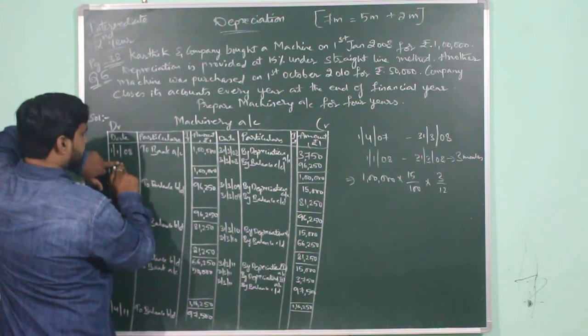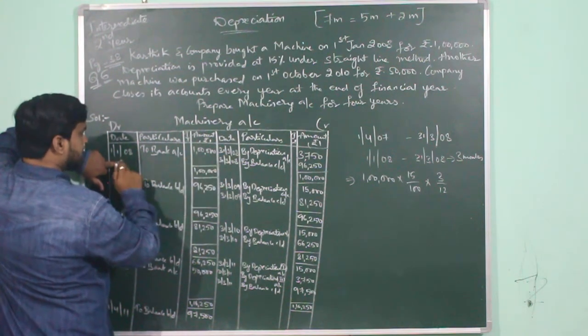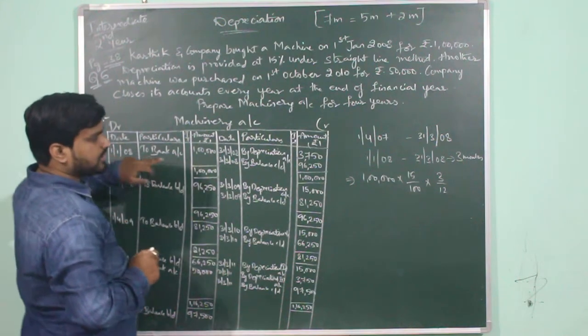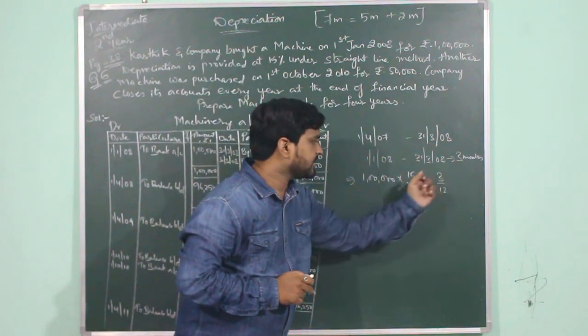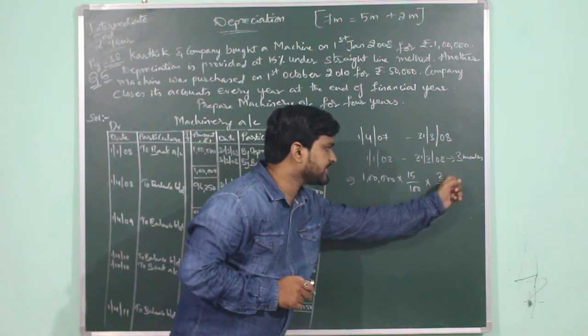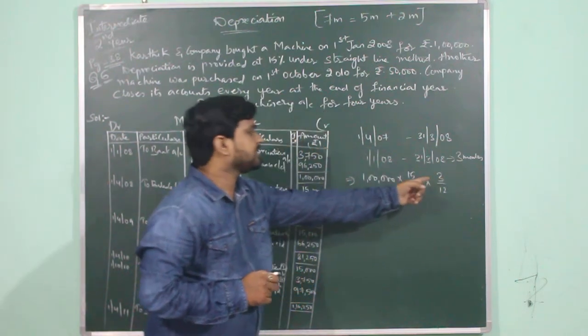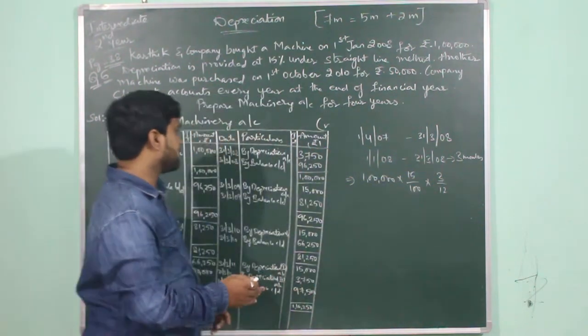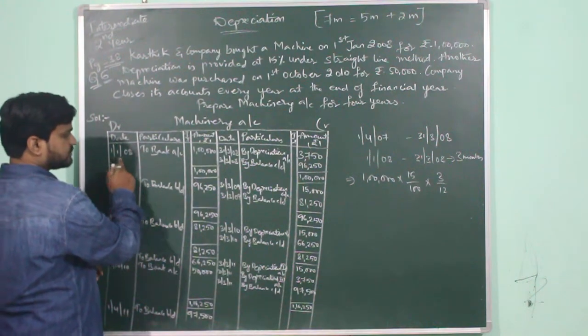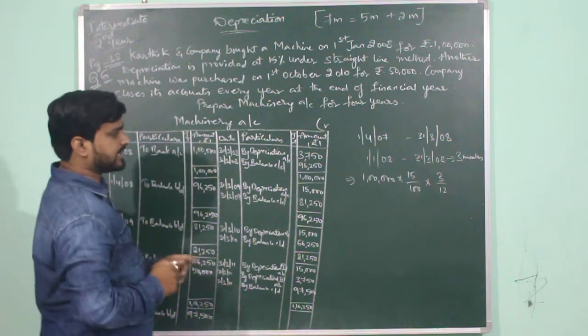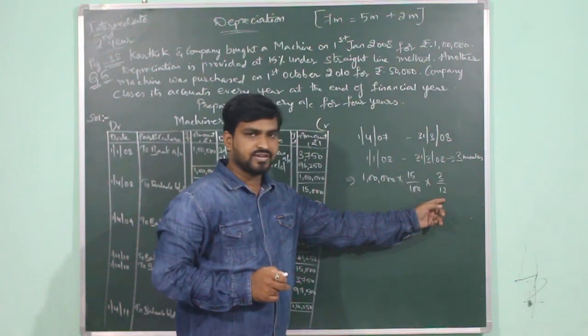So from 1st January 2008 to 31st March 2008, the calculation will be only for 3 months. So we are providing depreciation at the rate 15% for 3 months only. 3 divided by 12. What is this 3? This is the time period for which the asset is being used, from 1st January 2008 to 31st March 2008. What is this 12? Number of months in a year.